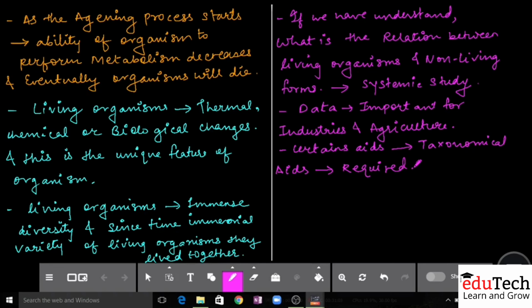How will you take the data? If you go haphazardly to collect data, it is impossible. There has to be some organization, some system by which we can collect the data, collate it, put it in one systemic form, which can be used by different people after that.